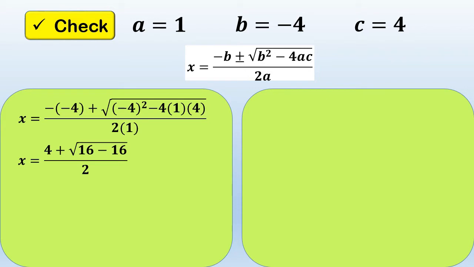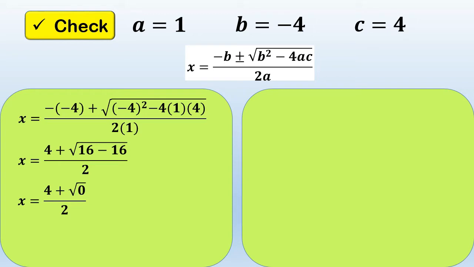Then, square root of -4 squared. So, -4 squared is equal to positive 16 minus 4 times 1 is equal to 4. 4 times 4 is equal to 16 over 2 times 1. So, we have here 2. That's why we come up to 4 plus square root of 16 minus 16 over 2. Okay, next.